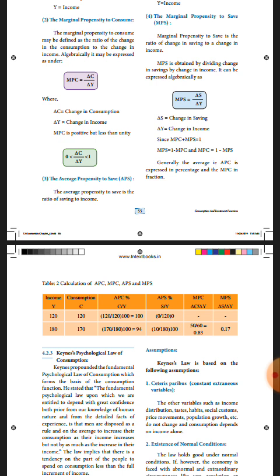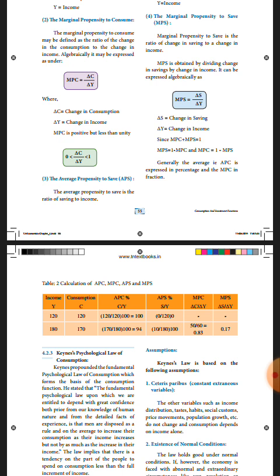Then MPC is delta C by delta Y. Delta C is 170 minus 120, which is 50. Delta Y is 180 minus 120, which is 60. So the answer is 0.83, and MPS, delta S by delta Y, is 0.17. I think you all understood this one.